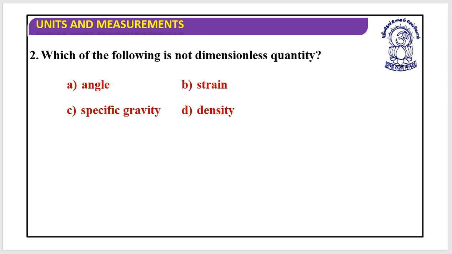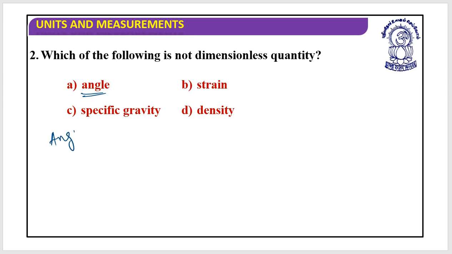Let's move to the next. Which of the following is not a dimensionless quantity? Think for a while and tell me, does angle have dimensions? No, angle does not have dimensions. One more question from my side: does an angle have a unit?